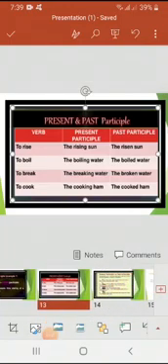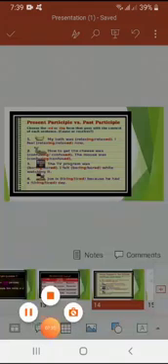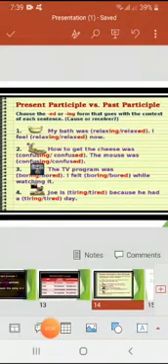Now let's come to another slide. In this slide, it is mentioned present participle versus past participle. Why is that so? There is a comparison and contrast between these two. For example, my bath was relaxing and relaxed both. What will be here? My bath was relaxing.